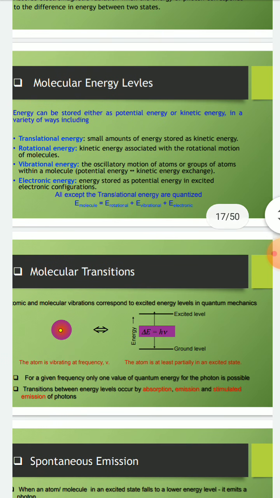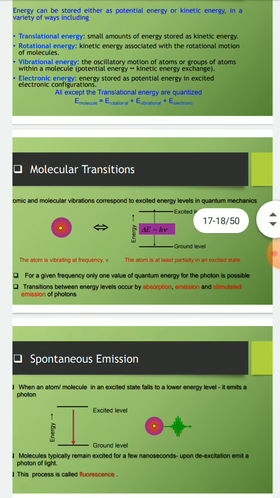Atomic and molecular vibrations correspond to excited energy levels in quantum mechanics. You can see here the ground state and excited state energy levels. For a given frequency, only one value of quantum energy for the photon is possible. Transitions between energy levels occur by absorption, emission and stimulated emission of a photon.